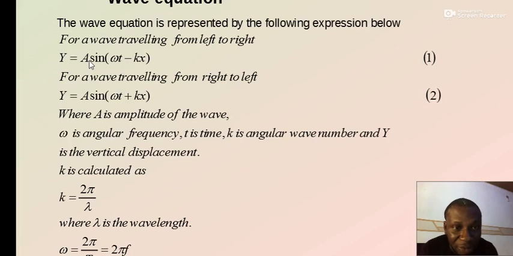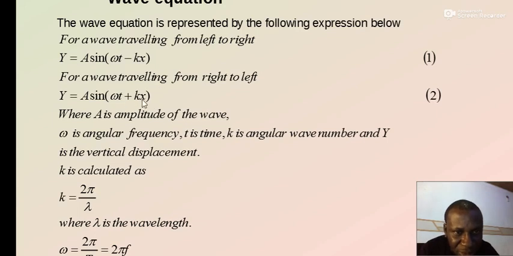Omega is an angular quantity which tells us the rate of change of angle with respect to time. As a student of physics, you must have come across this symbol, omega, which describes circular speed. Because omega describes angular speed, the rate of change of angle with time. And here, t is time, k is angular wave number, a new concept, and x here represents the horizontal distance as the wave travels.